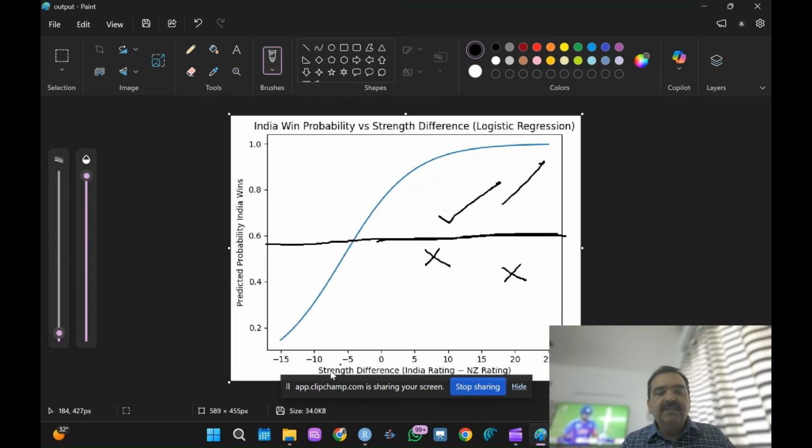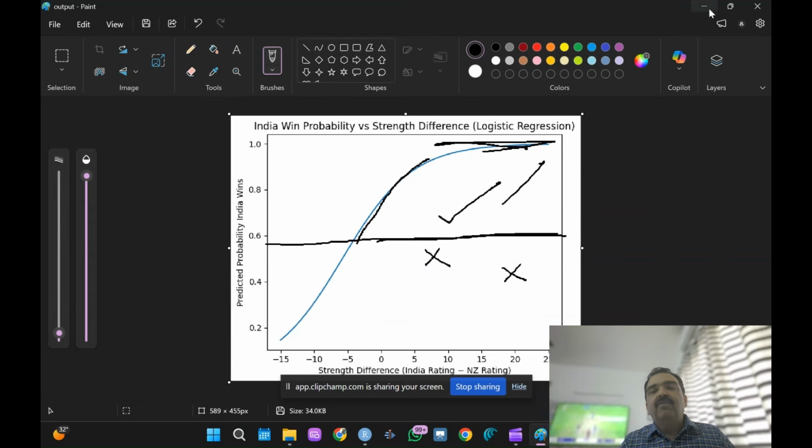See here it is saying strength difference. Strength is negative, that is, India's strength is negative. As the strength increases, the probability of India winning, if you see, is also increasing. It is increasing, but only to a limit. After a certain point, that does not make a difference. It becomes parallel because the graph is a sigmoid function and it is between 0 and 1.